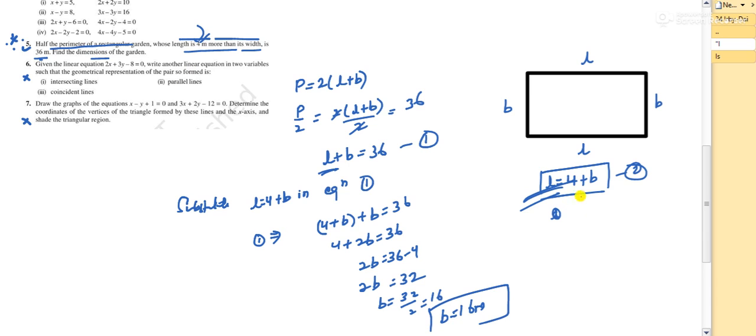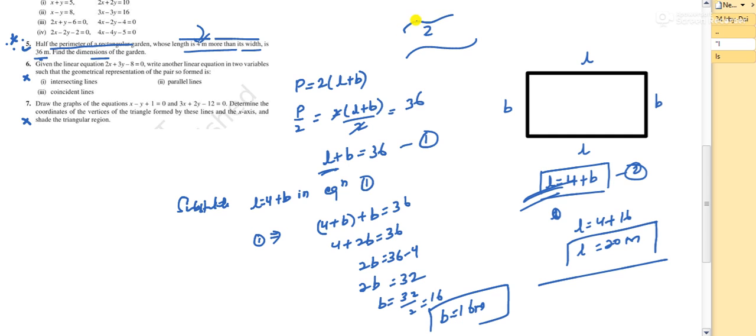Now what about the length? Substitute in this. So 4 plus 16, that is 20. So the length is how much? 20 meters. So this is how you have to solve this type of problem, and you will get this type of problems mainly. It's very easy, so it will be for 2 marks. Okay, I hope you have understood.